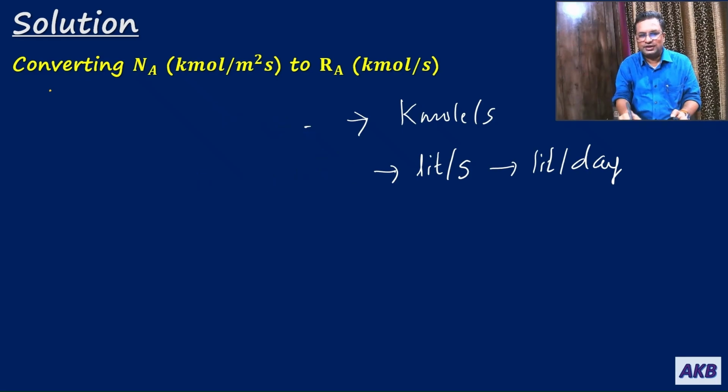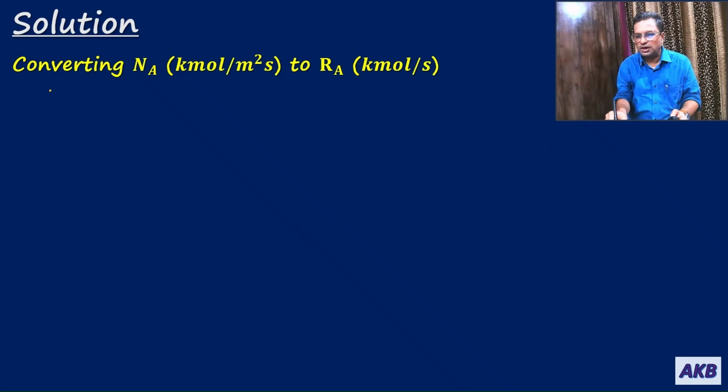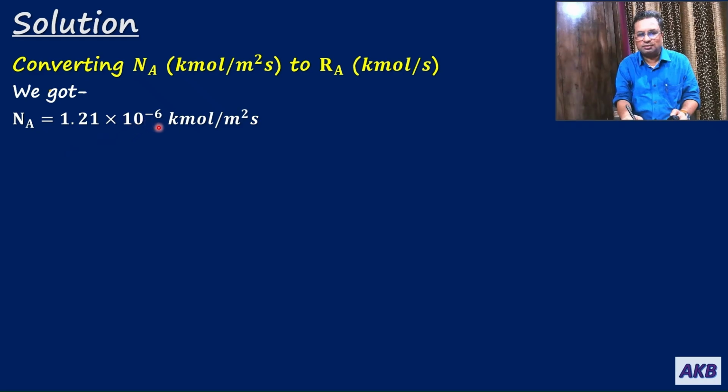So first we are going to convert Na, which is kilomole per meter square per second, to Ra, which is in kilomole per second. So we got Na as 1.21 into 10 to the power minus 6 kilomole per meter square per second.